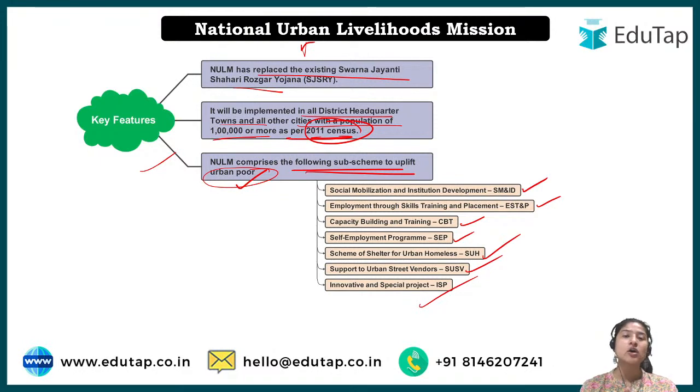And then funding is accordingly, right? That is the different ratios we have. Normally it is 60:40, then in the northeast and the special category areas it is 90:10, 90 for the central and 10 for the state government. And then for the UTs, because they are directly under the central government, the funding is 100 percent, right?